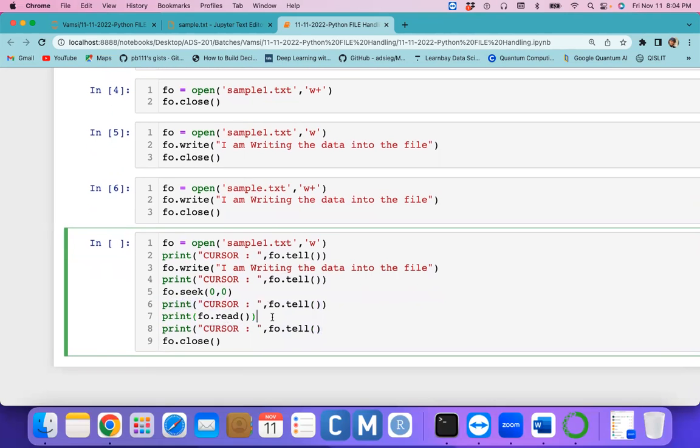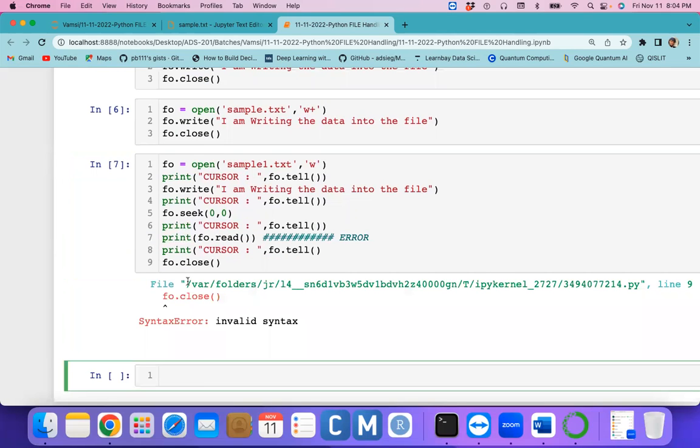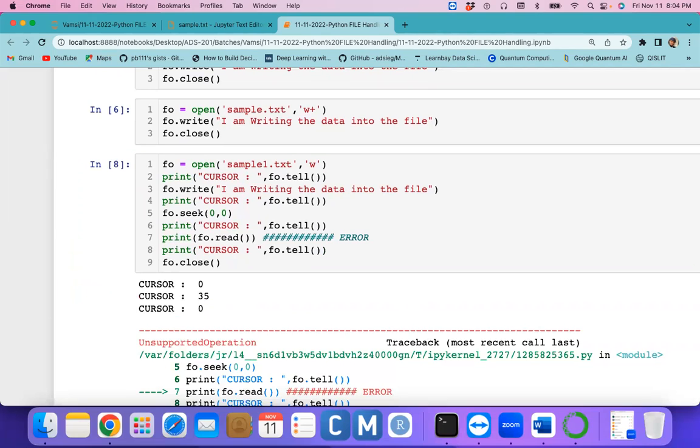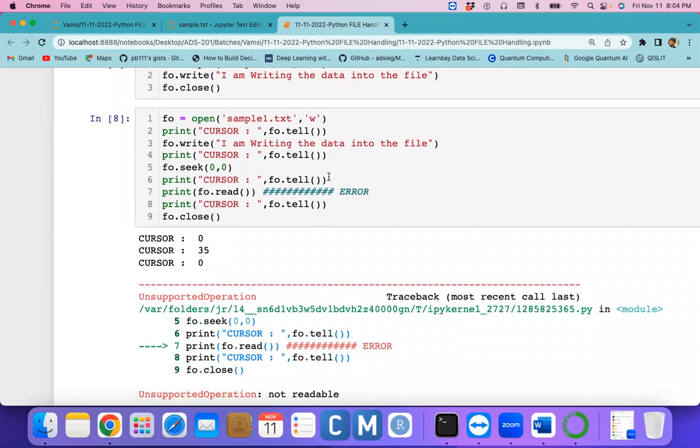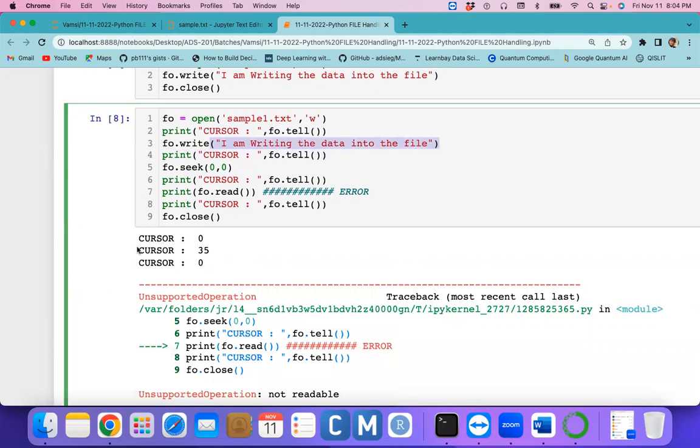This is the method which is not possible. It's not possible to read the file content with the help of the read method, because you opened the file in w mode. So this is a syntax error. Till here it is fine. Initially the cursor location is 0 and you're writing these 35 characters, so the cursor location is 35.